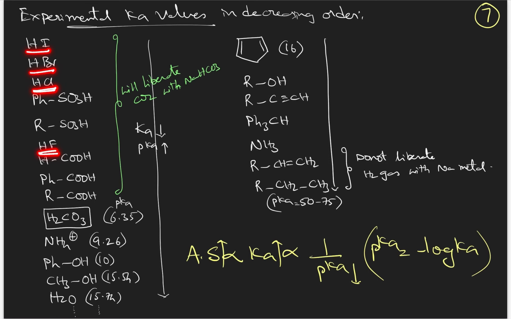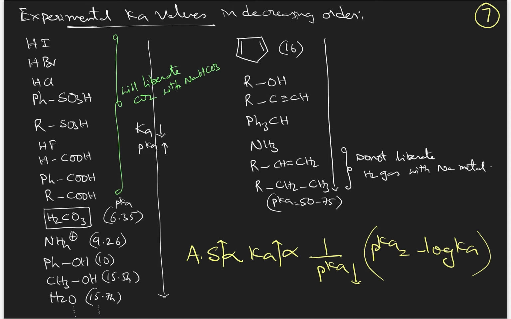But between HCl and HF, we have a set of organic acids, benzene sulfonic acid and alkane sulfonic acid. Benzene sulfonic acid is more acidic than alkane sulfonic acid because benzene is a negative inductive effect group, which will increase the acidic strength, whereas alkane is a positive inductive effect group. Then after HF, formic acid, benzoic acid, alkanoic acid. Very important, this order is also formic acid greater than benzoic acid greater than other carboxylic acids.